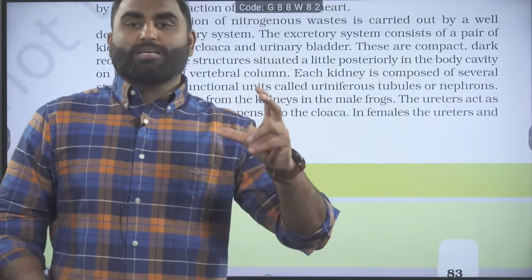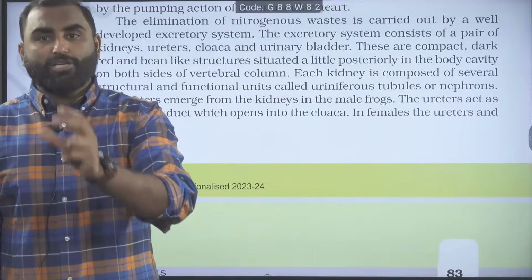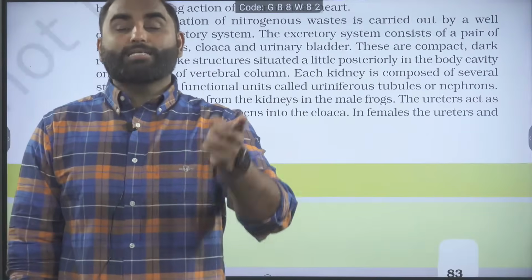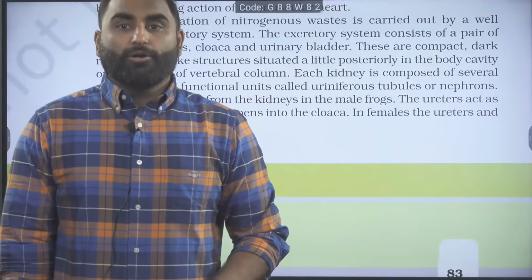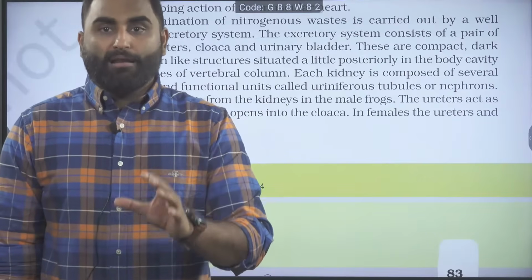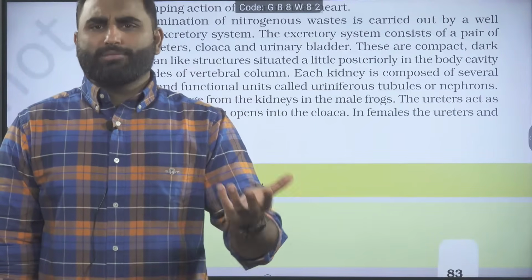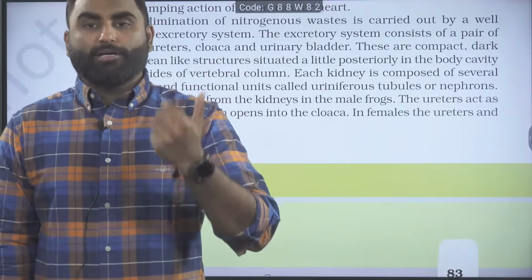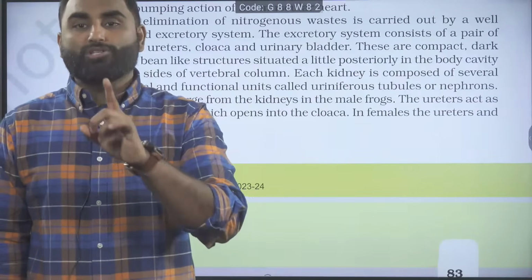Because whatever sperms are made in the testes of the male frog pass from the testes to the vasa efferentia. Vasa efferentia open in the kidneys and then pass through the Bidder's canal of the kidney, which opens into the urinogenital duct. That is nothing but the ureter. So the ureter of the male frog we call the urinogenital duct because most of the time it conducts urine, but during the reproductive season it can also pass the sperms. So that's why we say it is a urinogenital duct.